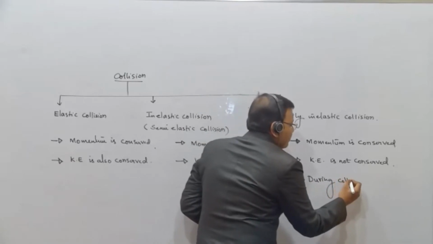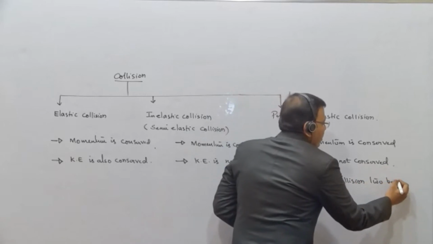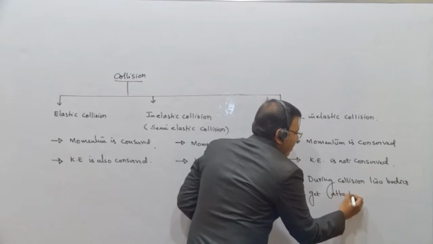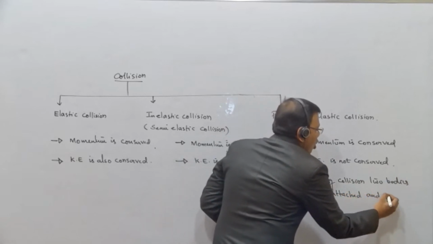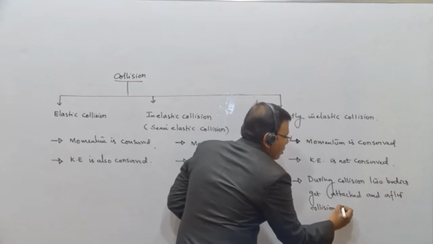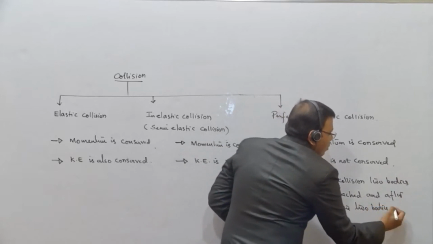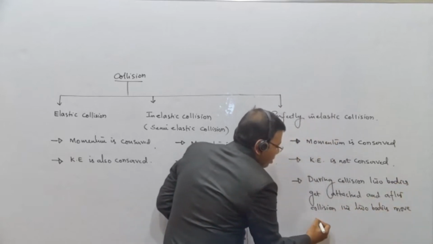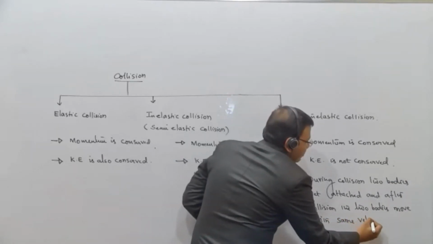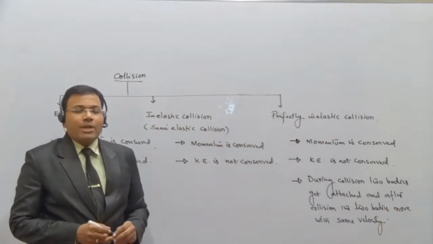During collision, two bodies get attached, and after collision, the two bodies move with same velocity. That is the difference. Additional point I am giving.